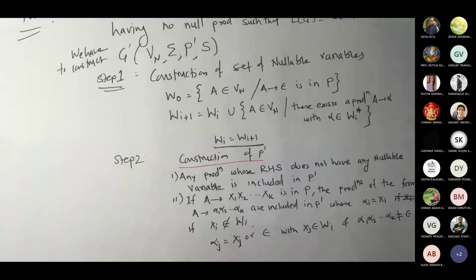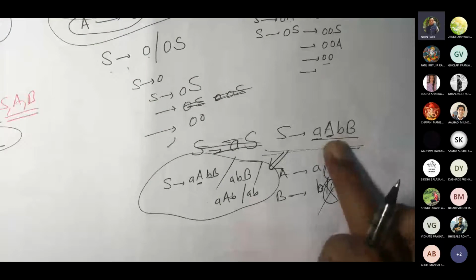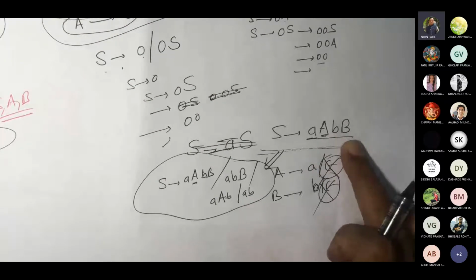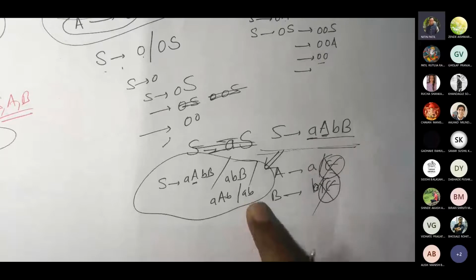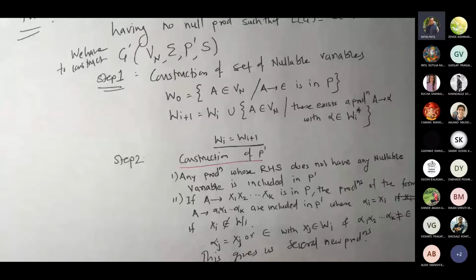So this gives us several new productions, the way that we wrote. You may erase one by one, or you may erase all together, the way I did here to get this AB. To get this AB, I erased both of them, this A and this B. So I got AB. When I erased one by one, I got these two. That's what we are supposed to do. This gives us several new productions.